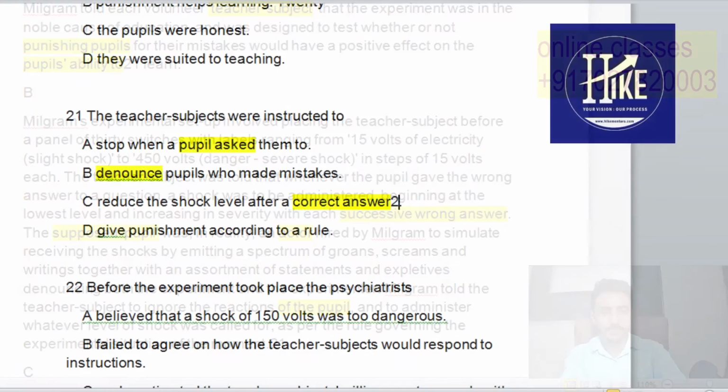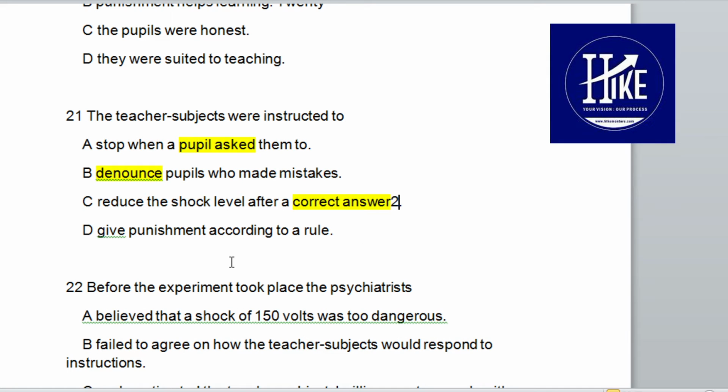So if I move to the questions again, give punishment according to rule. The only option we have right now is this one. And what was the rule? They have to increase the current with each specific wrong answer. Okay, the first one, stop, no, they did not have to stop, they did not have to show any mercy. Denounce, no, actually they have to give them punishment rather than denouncing them. Give punishment according to the rule, yes, there was a rule to increase. Okay, so don't get confused with the options, go with the elimination method, just remove the wrong ones.